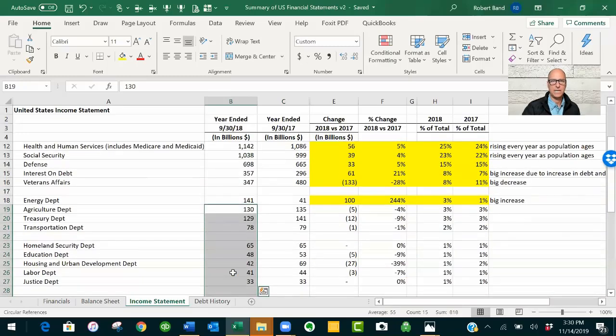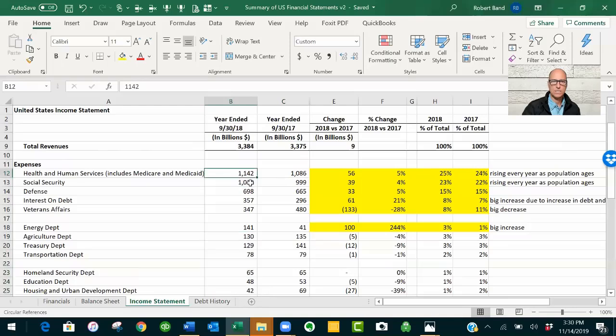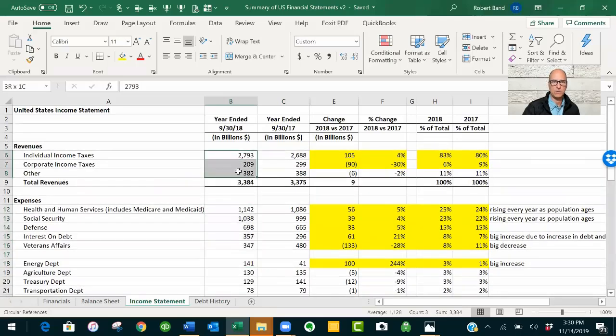So that means that you either look up to the bigger dollar rows, like Medicare, Medicaid, Social Security, defense, interest, veterans, energy. None of these are easy, or you have to raise revenue.